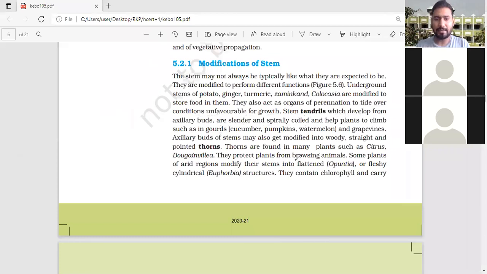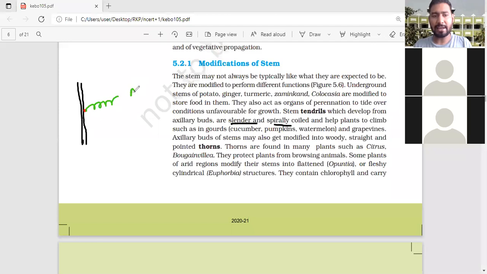So now you can see stem tendril develops from the axillary bud. Another point: they are slender and spirally coiled. This is the stem, and here they have the axillary bud, and from the axillary bud there arises the stem tendril.